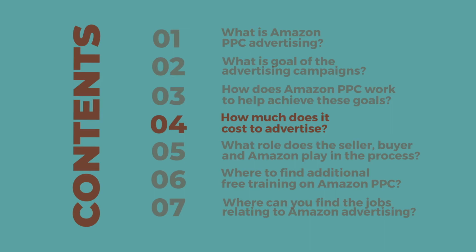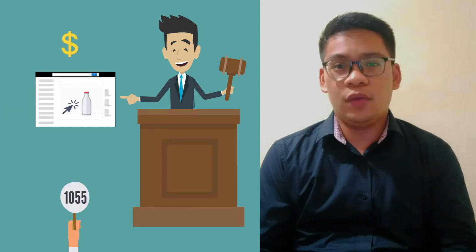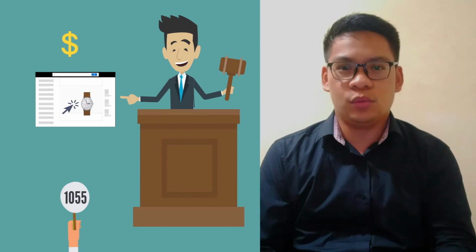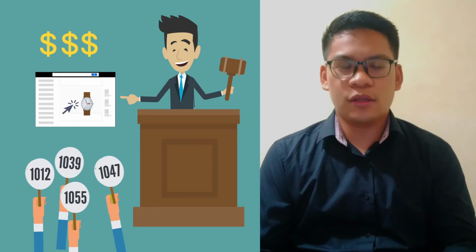How much does it cost to advertise? Amazon PPC platform works on an auction-based system. What this means is that the level of popularity of the keywords and the competition from other sellers will determine how much the ads will cost. Popular products which are high in demand will have a higher cost of advertising, since there will be more sellers that are willing to spend on ads for these products.